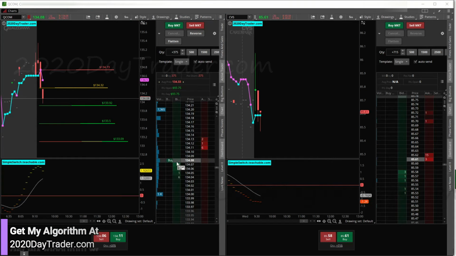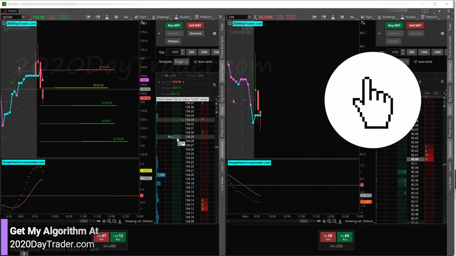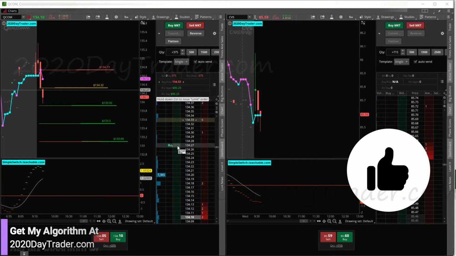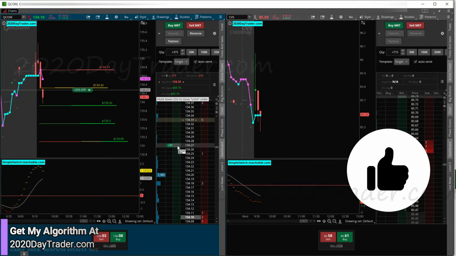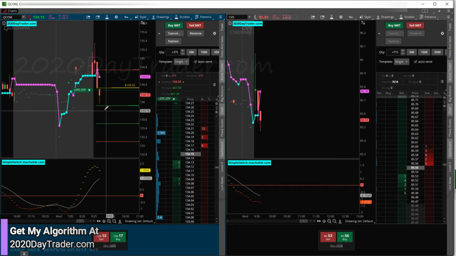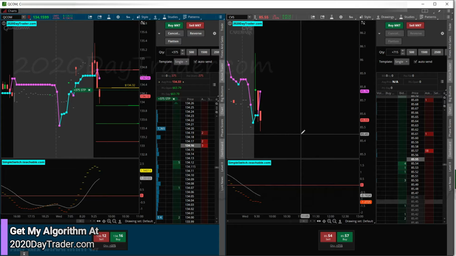Well, QCOM almost hit its target, so now we're going to put our stop at break even at least, break even plus a couple bucks. Got a little bit of a spread, 27 to 33. So if we get stopped out for only a few dollars, that's what happens. It almost hit its target, and the rules are to put that stop in there.